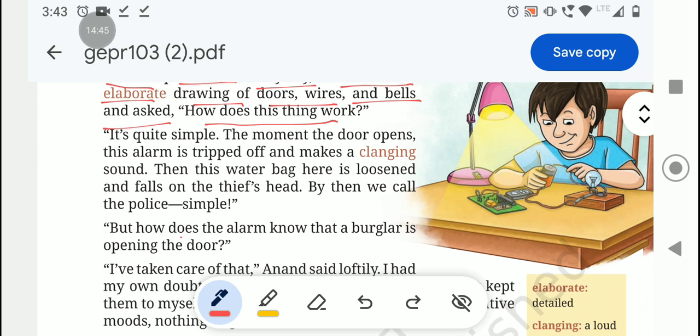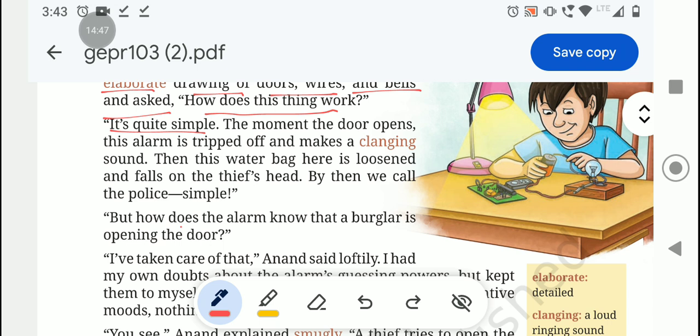Then Anand says, it's quite simple. The moment the door opens, this alarm is tripped off and makes a clanging sound. Then this water bag here is loosened and falls on the thief's head. By then, we call the police.